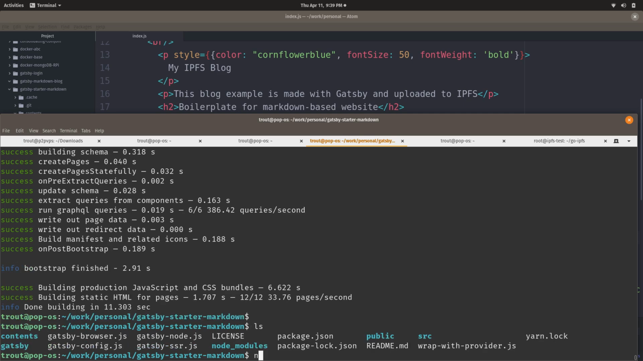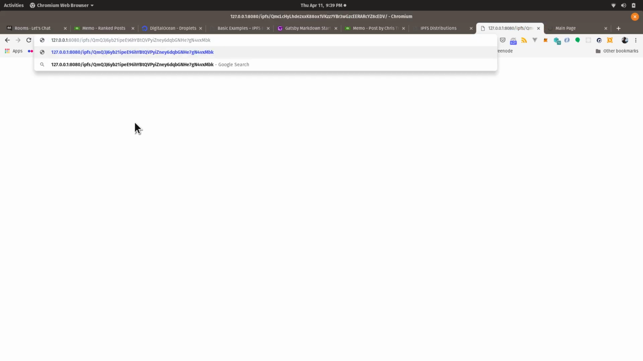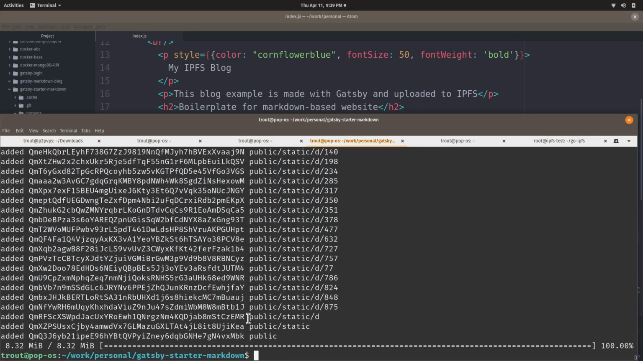Okay, we built it. IPFS add our public. We're going to hash it. Oh, look, the hash changed, so that means there's something different about the file. So now let's try and just load this locally before we upload it to the server. There we go. Yay, hooray, that's what it's supposed to look like. Okay, so now we got the right hash.